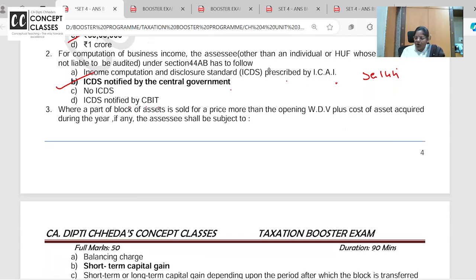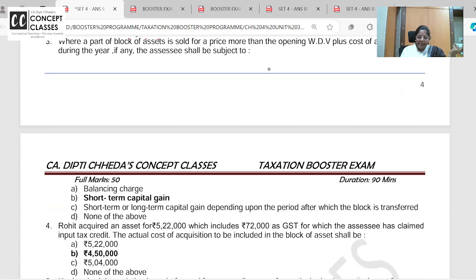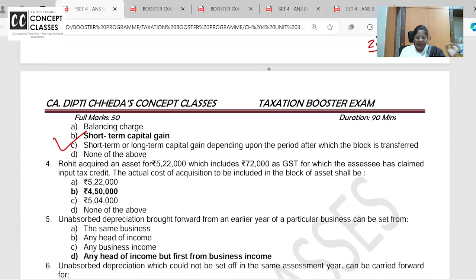Where a part of the block of asset is sold for a price more than opening WDV plus... See, only part of the asset is sold for more than WDV. Then will there be gain? Yes, just now I told you. If a 17 lakh asset is sold for 21 lakhs, there is 4 lakh gain. Clear?